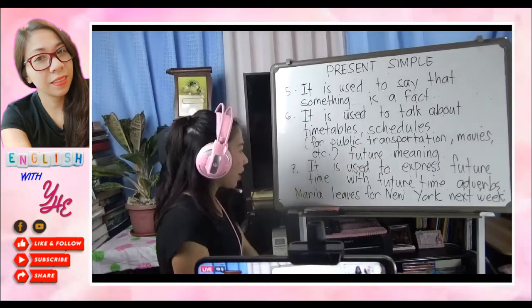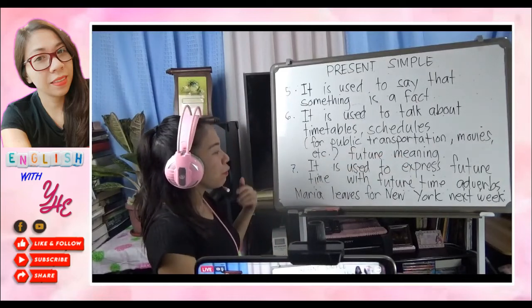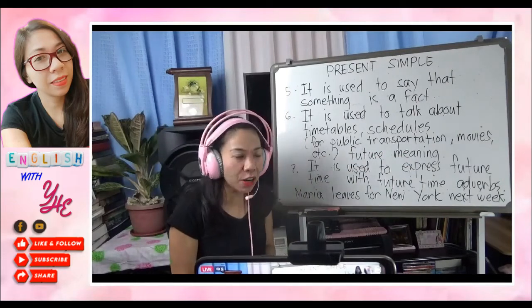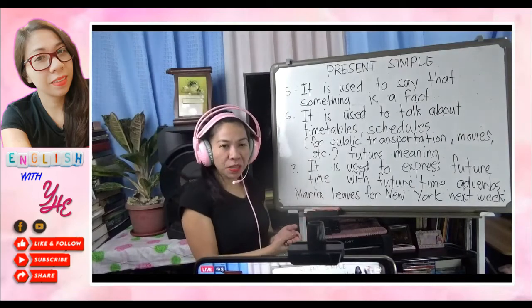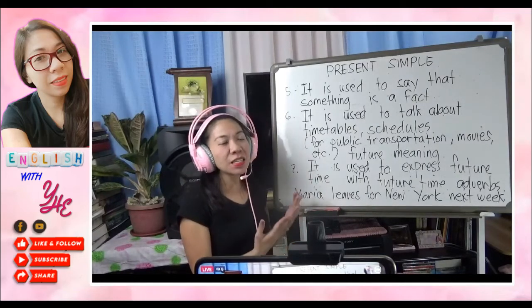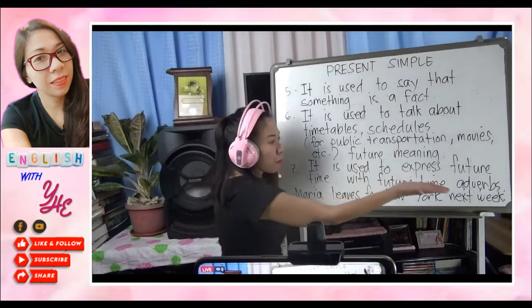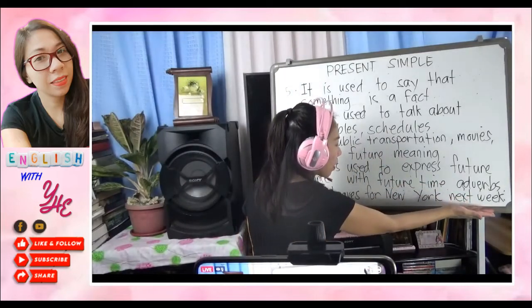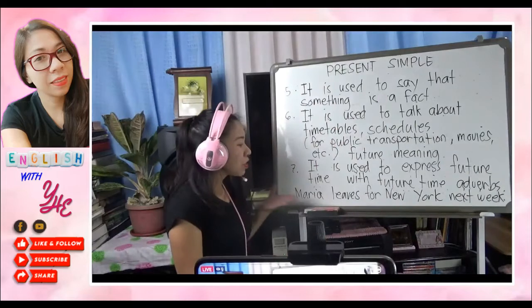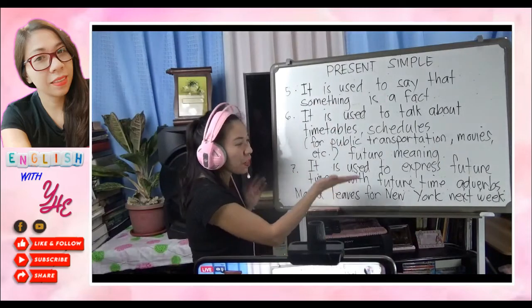Okay, the last one is number 7. It is used to express future time with a future time adverb. Though our verb is in present simple, it has future meaning because of our future time adverb, like the expression next week. So we can use this though we have present simple, but the meaning is next week.